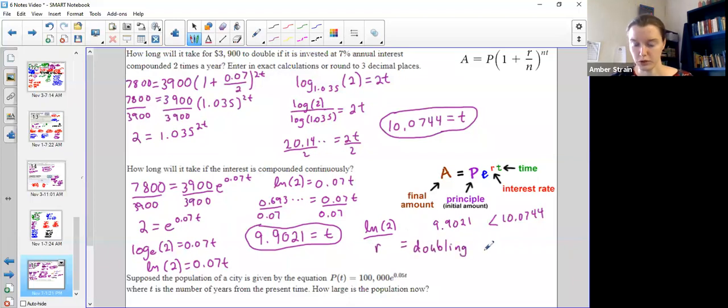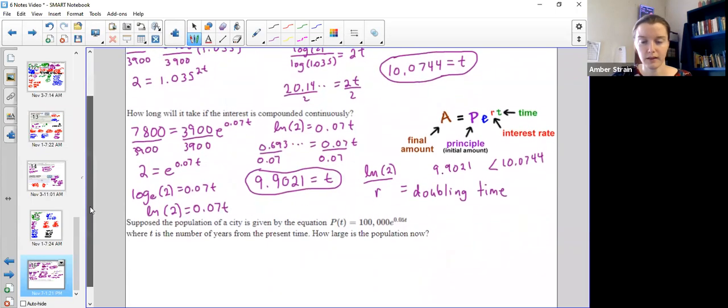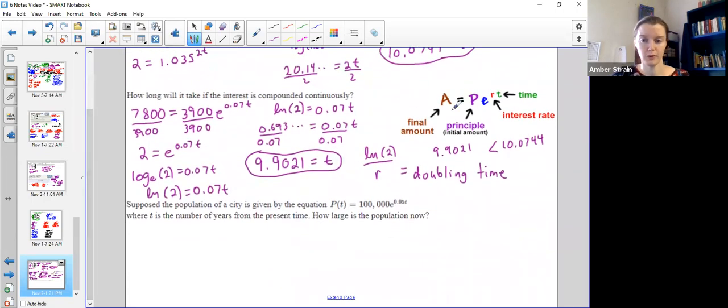So that's a super cool shortcut. Making sure you watch this video gets you this super cool shortcut for doubling time. Okay, ln of 2 divided by the interest rate. Now, if you wanted to triple it, it'd just be ln of 3. If you wanted 5 times the amount you put in, it'd be ln of 5. But every time we do ln of that divided by the rate. And that worked out nicely because the compounded continuously formula was so much simpler.